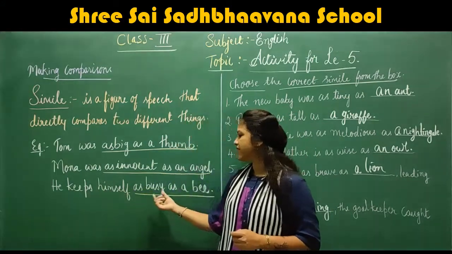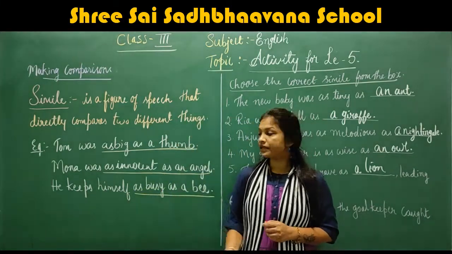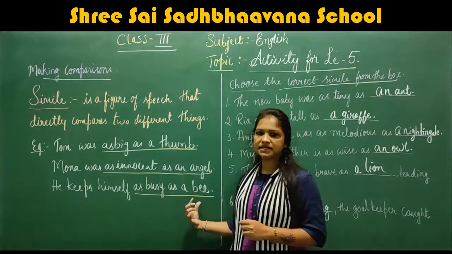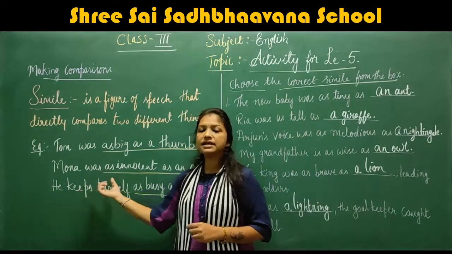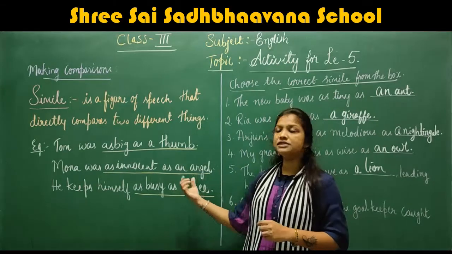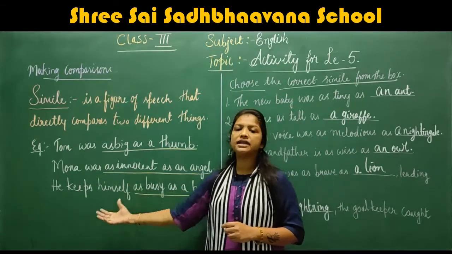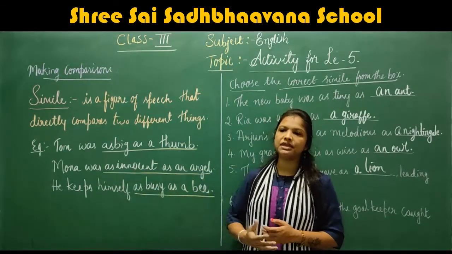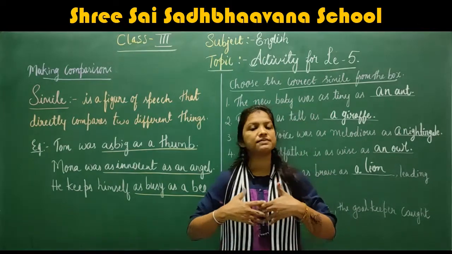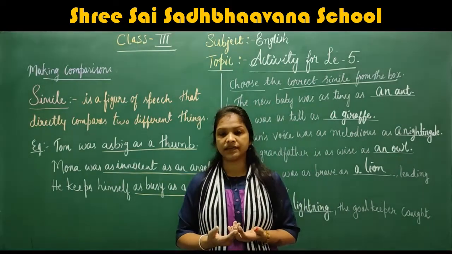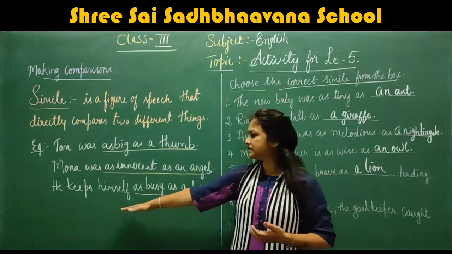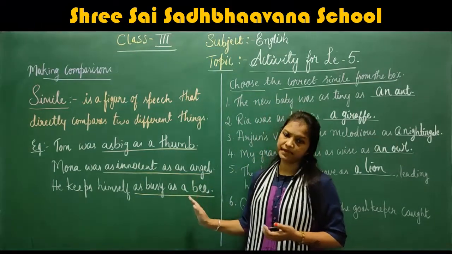He keeps himself as busy as a bee. Here, the person is compared to a bee because the person is very busy. Bees are the insects which keep themselves very busy. So here the person is directly compared to a bee.